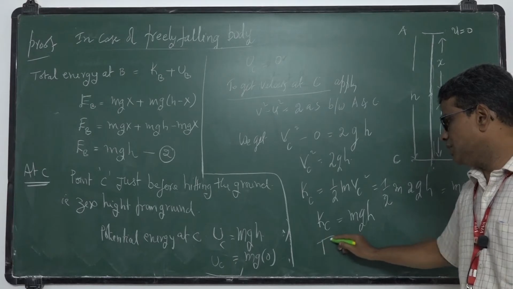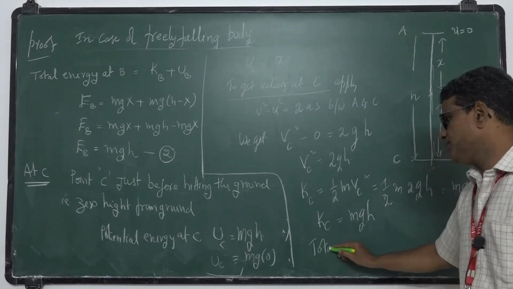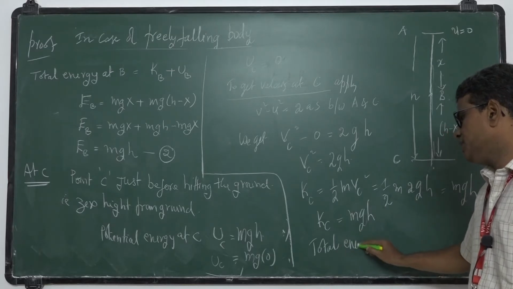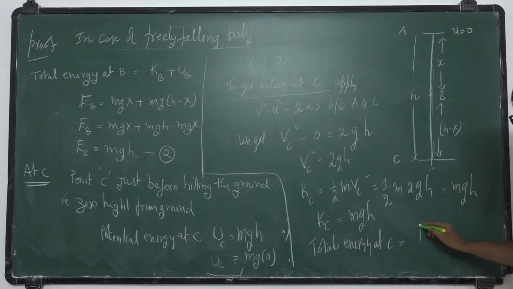I want total energy at C. So total mechanical energy at C is potential energy at C plus kinetic energy at C. So total energy E is equal to U, which is 0, plus kinetic energy mgh.